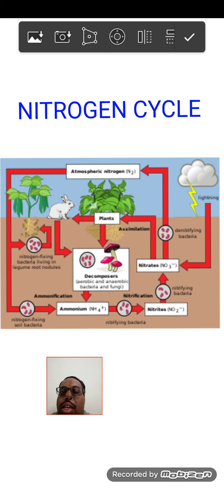And why is this topic included here? Because there are some bacteria which have the capacity to fix nitrogen. They are known as nitrogen fixing bacteria. Since these bacteria can also do one of the most important cycles in this universe, that is why this chapter is included in this topic.